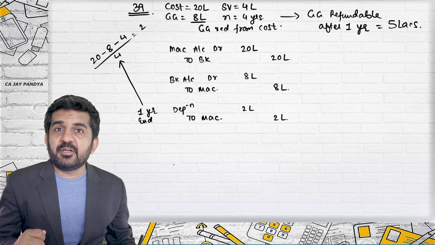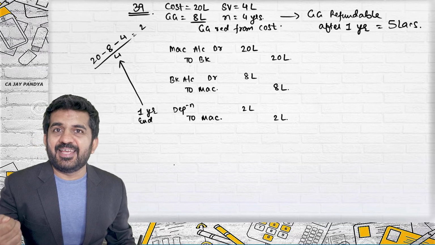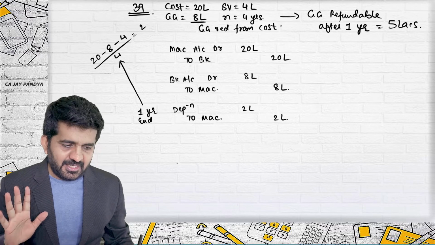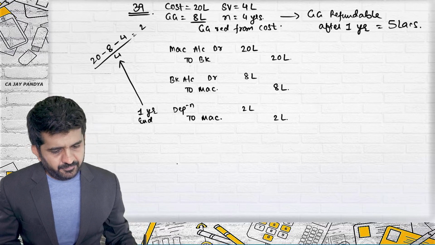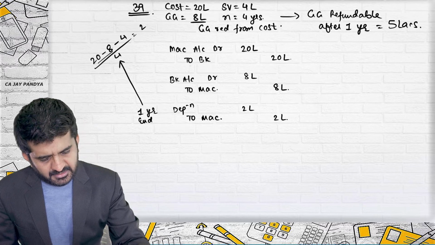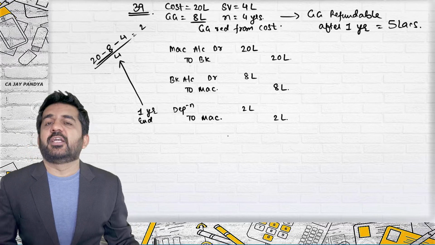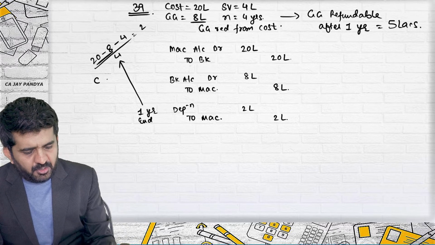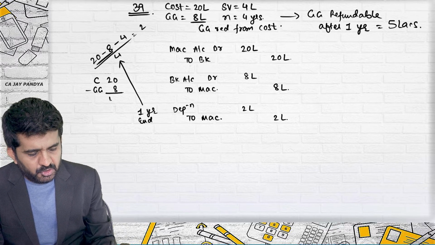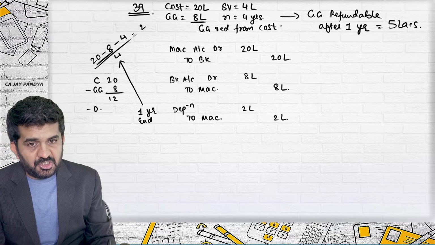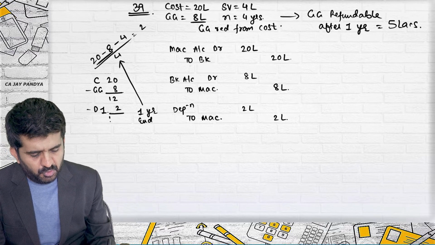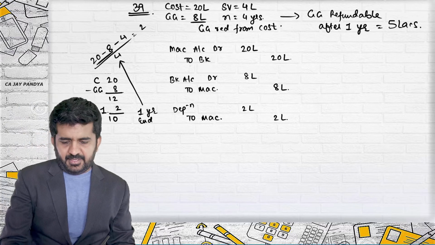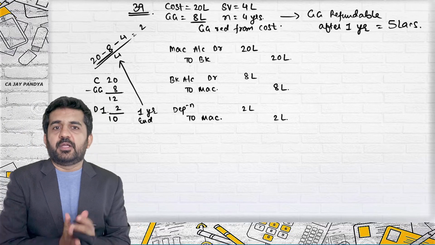Now what is the written down value right now? Sorry, it is not 18 lakhs. It is 12 minus 2. That is 10 lakhs rupees. So how the grant was recorded? Cost was 20 minus government grant was 8. So it was 12. Depreciation for first year is 2. So right now value is 10. Let us go to the refund.